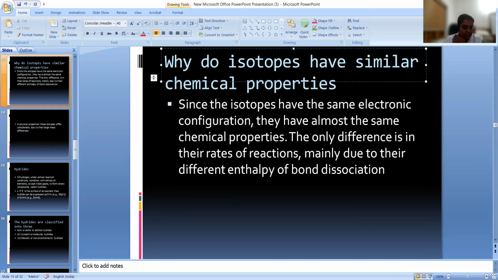You can write here that the chemical properties completely depend upon the number of electrons present in the outermost shell. Protium, deuterium, and tritium all have one electron in the outer shell. Same number of electrons in the outer shell means they have the same chemical properties. The only difference is their rate of reaction, which may be different because the bond breaking needs different energy. The bond enthalpy will be different. That is the reason.